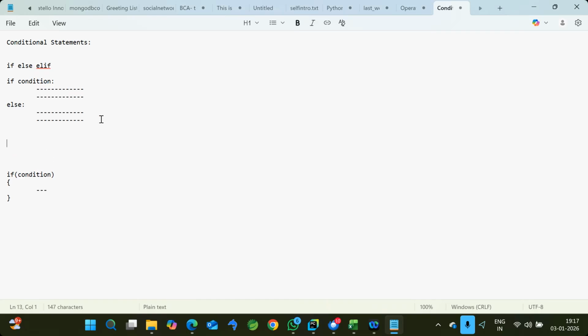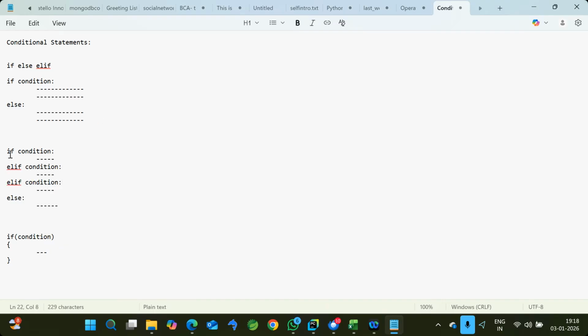If you have multiple conditions, the same way we have to write else if also. Instead of else if, we have the elif keyword. So if condition, colon, tab space code, and then elif. If you have multiple conditions to validate in a single program, we can write the elif ladder, with multiple conditions. It will verify all the conditions one by one sequentially. If any condition passes or matches, the respective block will be executed. Otherwise, by default, the else block will be executed.